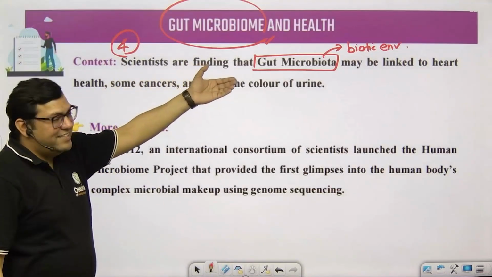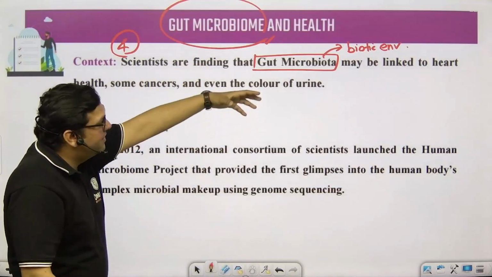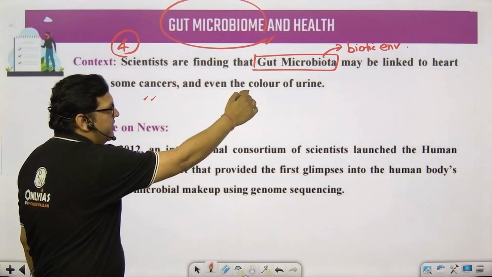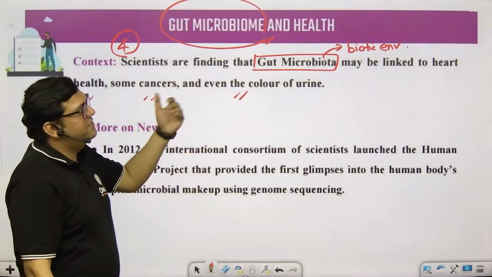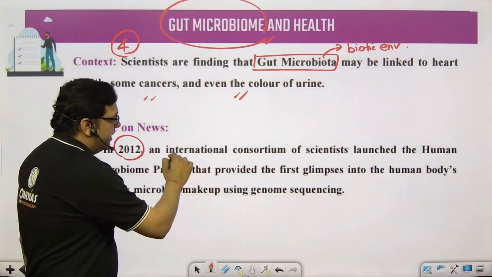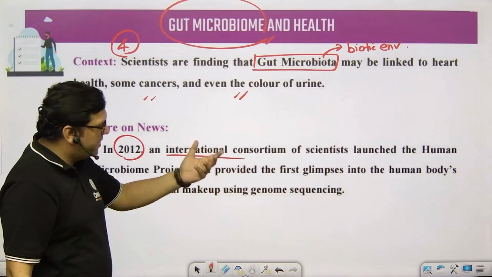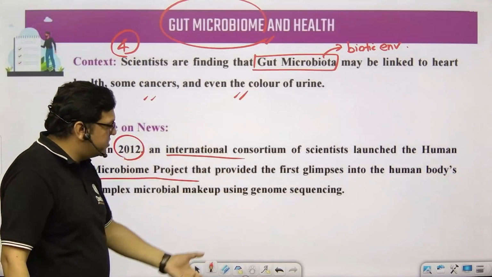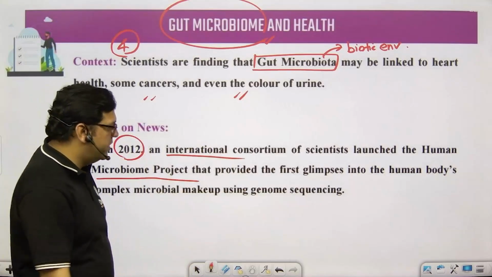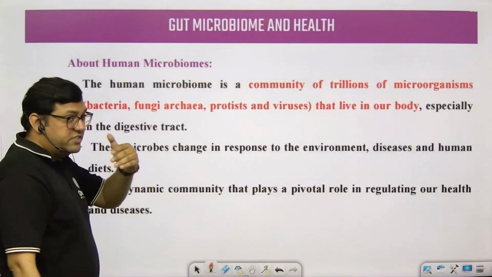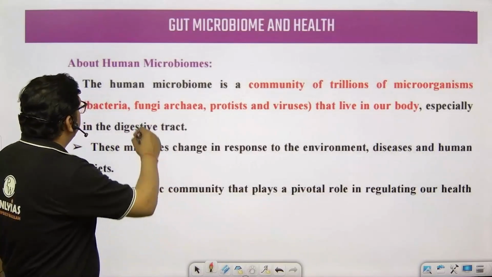So scientists are finding that some kinds of microbes in the human gut may be linked to heart health, they may be related to cancers, and they may even be related to the color of the urine. This is the scientific context. In 2012, an international consortium of scientists launched the Human Microbiome Project, and we first of all understood the microbiome. Even genome sequencing was done, so we tried to understand them at the genetic level.